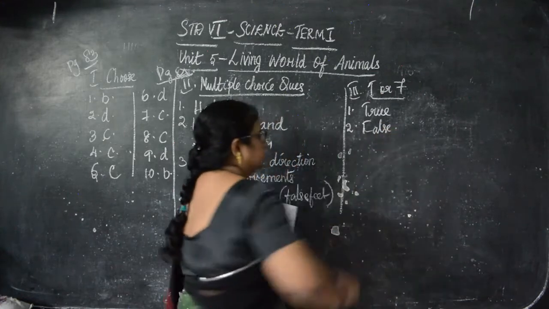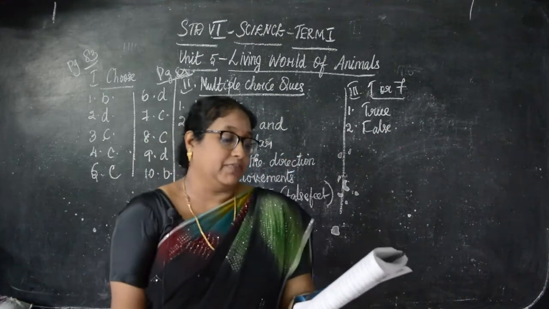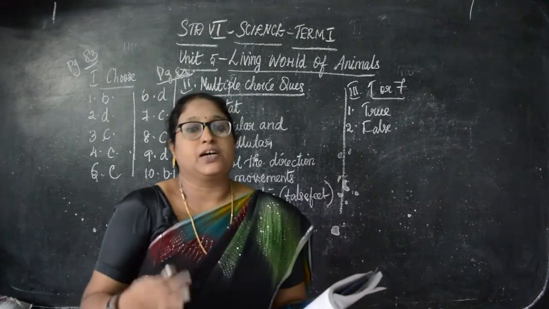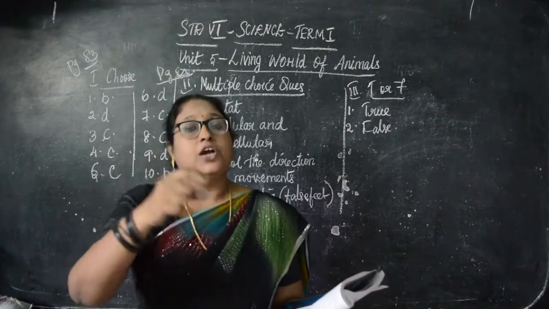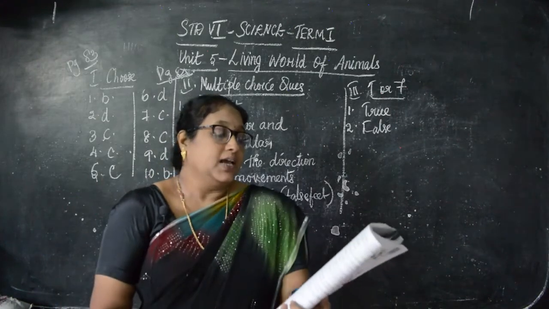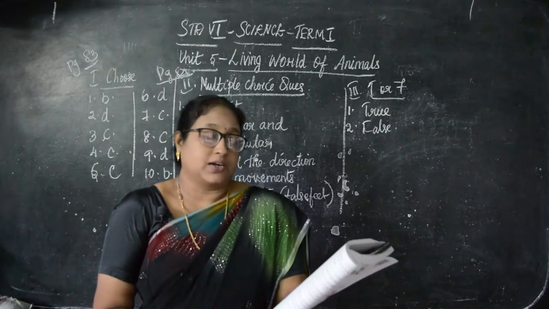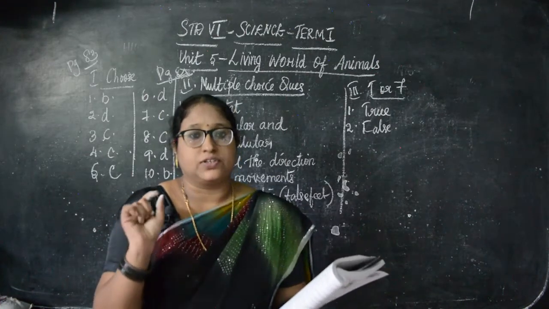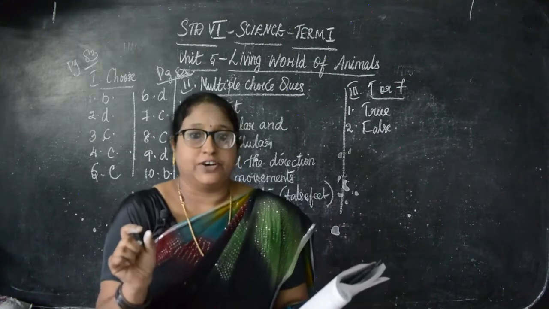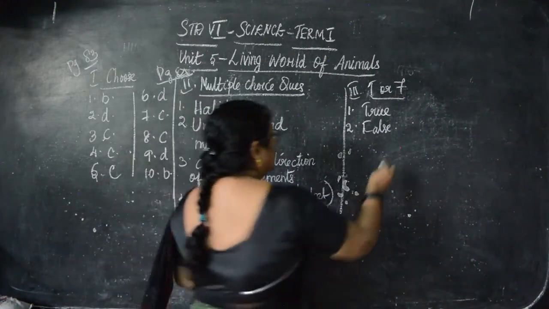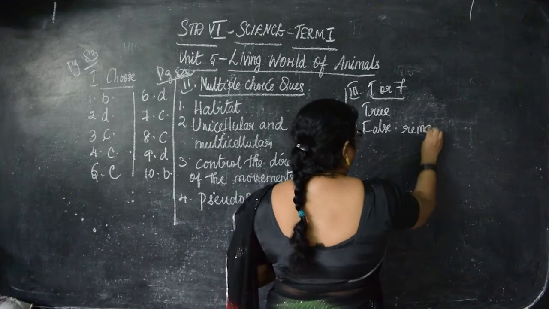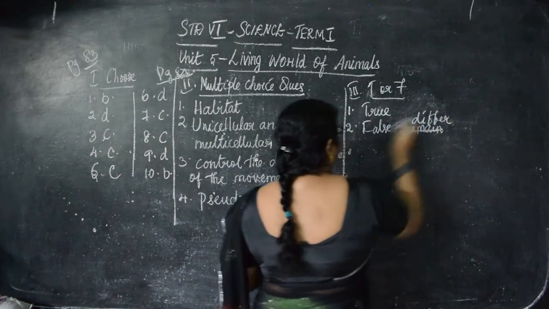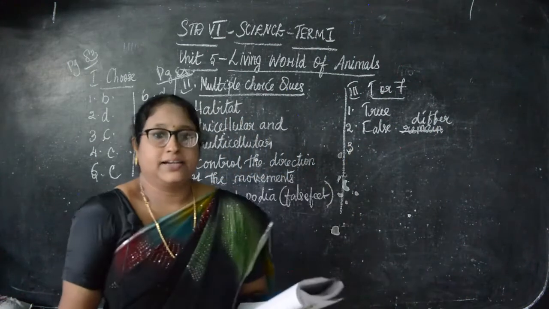In this, children, see the side heading, there they have given, if false, give the correct answer. So false means you have to give the correct answer. That is a whole sentence. You have to write it again. That is, the geographical features and environmental conditions on earth remain. That 'remain' is the wrong word there. Instead of that, you have to write differ. So remain, you will strike it out and write differ there. So okay, children, that is the correct statement.